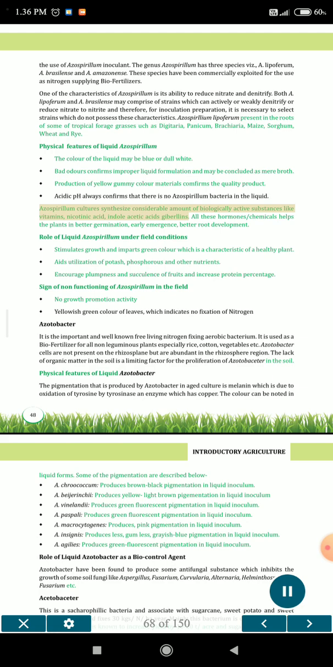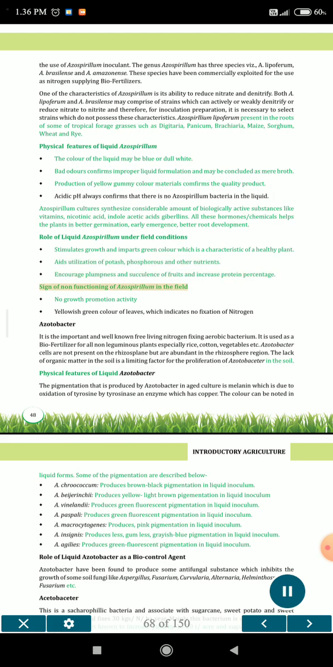Azospirillum cultures synthesize considerable amounts of biologically active substances like vitamins, nicotinic acid, indole acetic acids, gibberellins. All these hormones and chemicals help the plants in better germination, early emergence and better root development. Role of liquid azospirillum under field conditions. Stimulates growth and imparts green color, which is a characteristic of a healthy plant. Aids utilization of potash, phosphorus and other nutrients. Encourages plumpness and succulence of fruits and increases protein percentage.